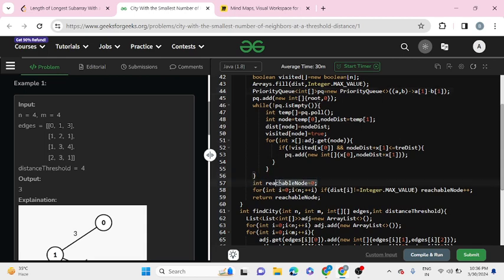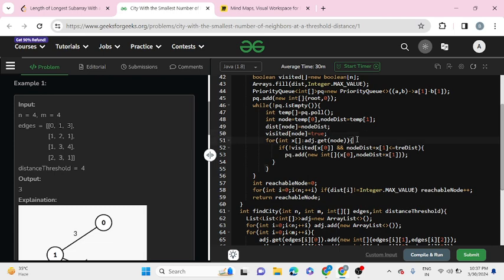Now we have the reachable node count initialized. Let me also explain this while loop. Until our priority queue gets empty, we won't get out of this loop. Now we are popping out our first element and taking its distance as the node distance, and we mark each visited node as true.